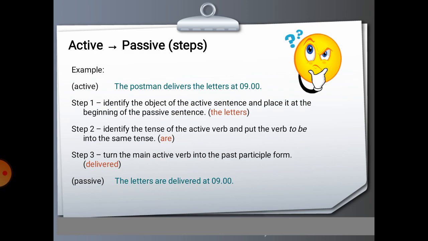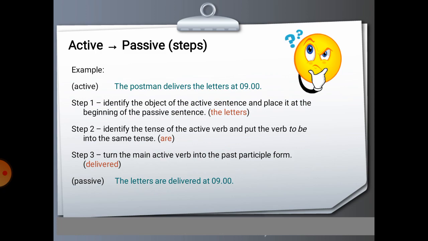Identify the tense of the active verb and put the verb to be into the same tense: are. Then, step 3. Turn the main active verb into past participle form: delivered. So there we have the sentence now in passive. The letters are delivered at 9.